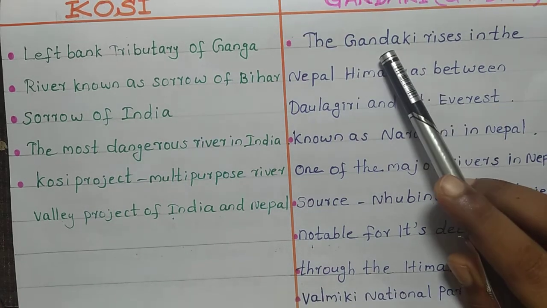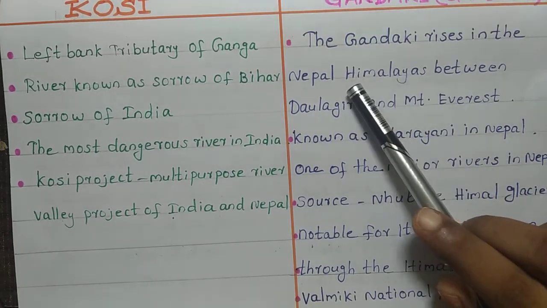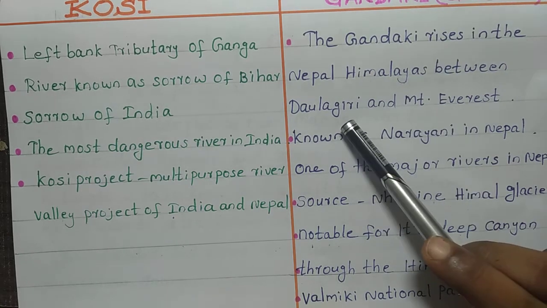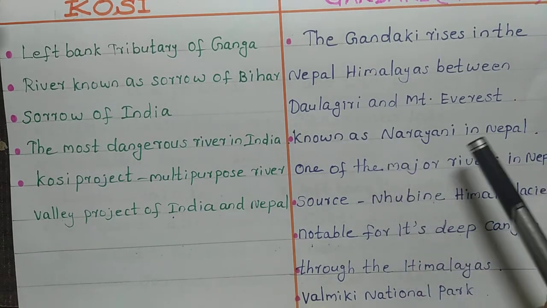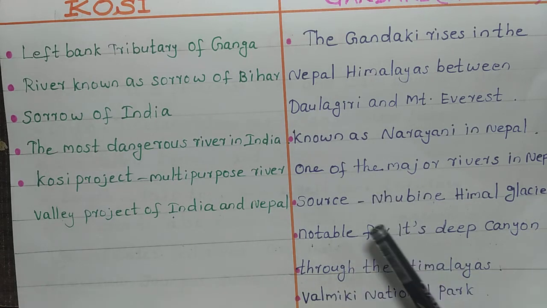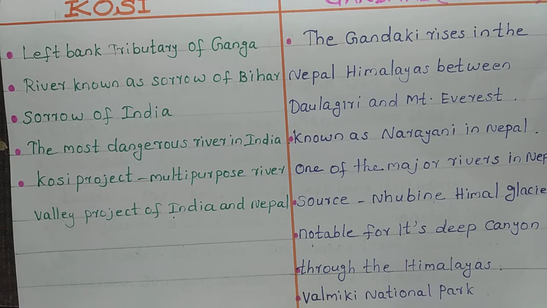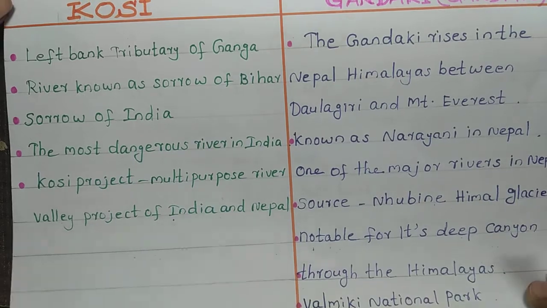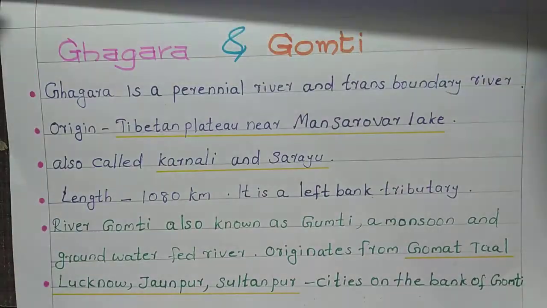So, Gandaki rises in the Nepal Himalayas between Dhaulagiri and Mount Everest. It is known as Narayani in Nepal, most of it flows in Nepal, and it originates from the Nubin Himal Glacier. It is notable for its deep canyon through the Himalayas, and Valmiki National Park is situated on the bank of River Gandak.